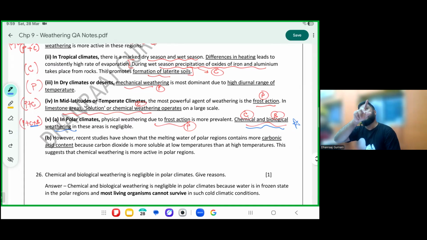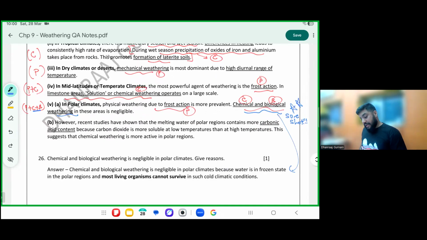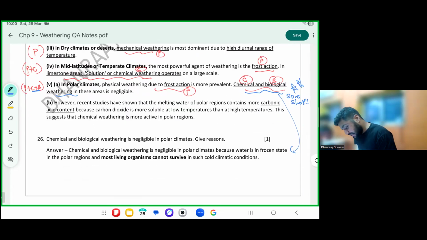Now they're giving you a reason also. Please see. That's when school asks you a question. Because your syllabus has mentioned negligible, that's when your school will ask you this question. That is here. Please have a look. Chemical and physical weathering is negligible in polar climates because water is there, but it is in frozen state. And most living organisms do not survive in these frozen states.